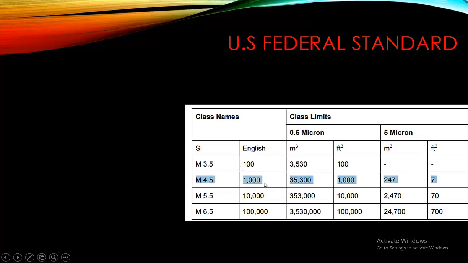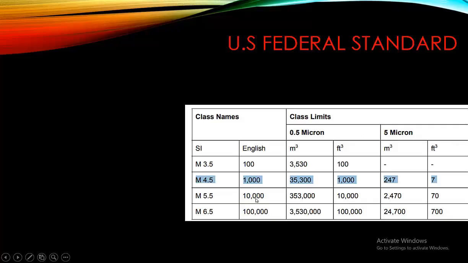Similarly, in class 1000, 35,300 particles are allowed in 1 meter cube, and 1000 particles of 0.5 micron are allowed in 1 feet cube in class 1000. Similarly, 247 particles of 5 micron are allowed in 1 meter cube, and 7 particles whose size is 5 micron are allowed in 1 feet cube.